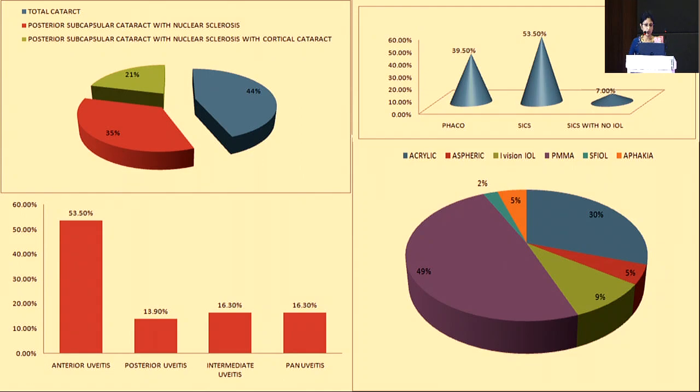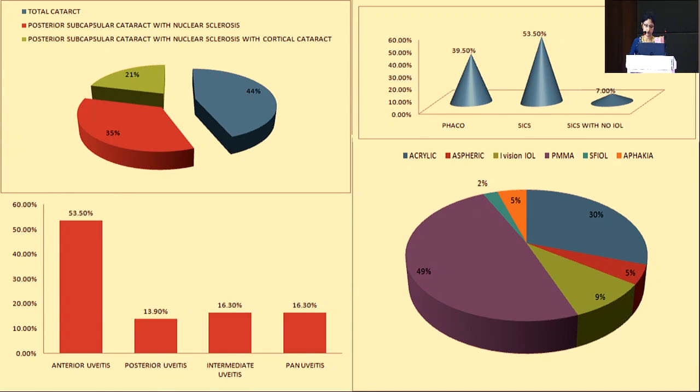The majority, 44% of the patients, had total cataract. Posterior subcapsular cataract with nuclear sclerosis was observed in 35%, and posterior subcapsular cataract with cortical cataract was observed in 21%. Majority of the patients underwent small incision cataract surgery followed by phacoemulsification. Majority of the patients belonged to the anterior uveitis group, 53.50%, followed by intermediate uveitis, panuveitis, and then posterior uveitis.